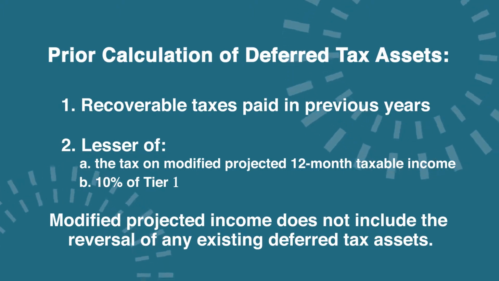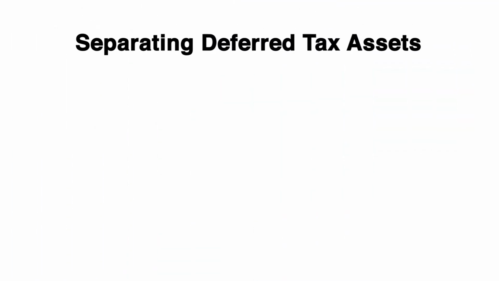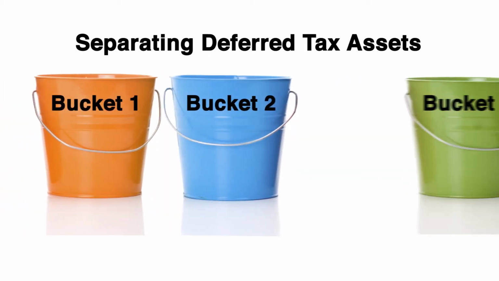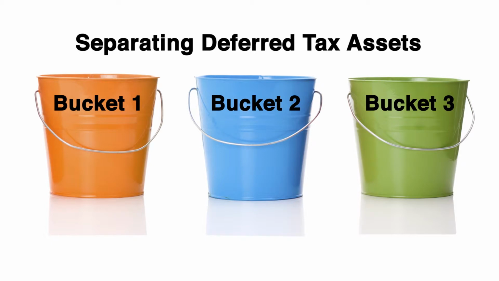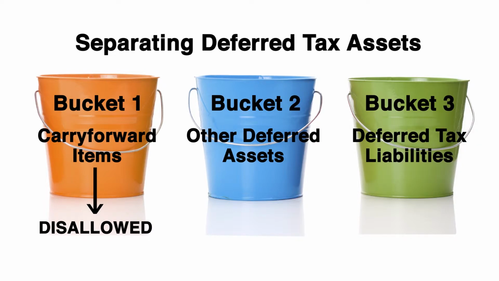The new rules for calculating the disallowed DTA under Basel III require a different approach, which starts with separating your deferred tax items into three different buckets. The first bucket is made up of all of your carry-forward items, not eligible for any realization through carryback. These are immediately treated as disallowed. Bucket 2 consists of all other deferred tax assets, and Bucket 3 includes all of your deferred tax liabilities.